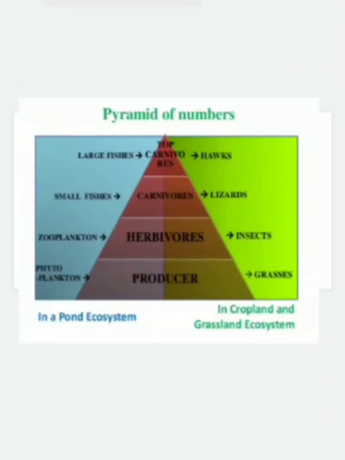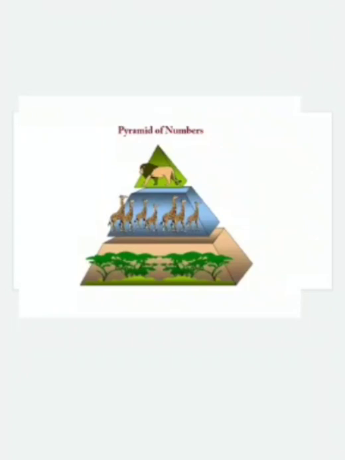So in an aquatic or pond ecosystem, the pyramid of number is always in the form of an upright pyramid. When we take another example, in a forest ecosystem, the pyramid of number is also in the form of an upright pyramid.